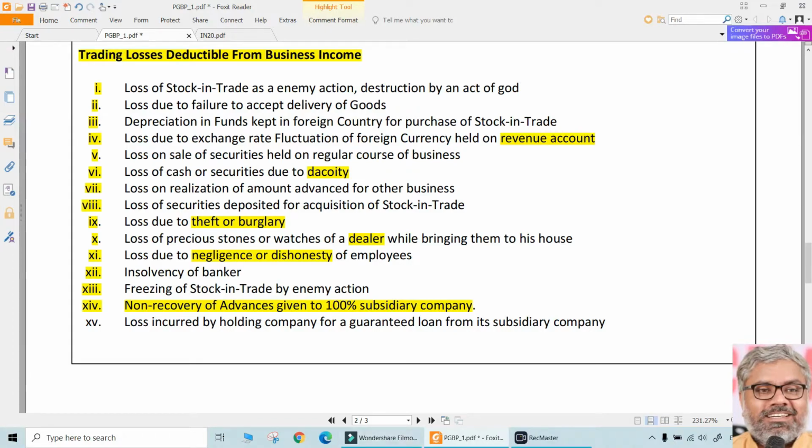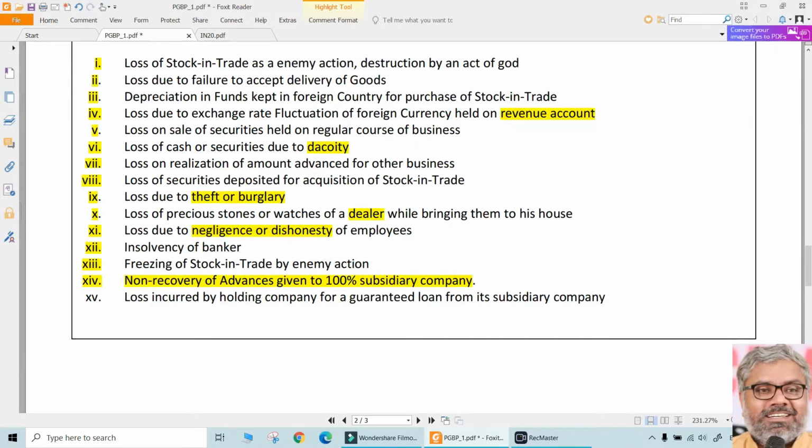Of course, not necessarily that the same judgment will be upheld in another case also. It all depends upon the facts of the case. We cannot consider this as law directly as an act or a provision. No. In that particular case, it was allowed as deduction. That does not mean that court will always give the same judgment in all cases. If that is a way courts function, there will not be those many cases now, right? But still, why there are cases? Sometimes the judgments will be different also. Anyway, this particular judgment would have been given in a genuine case where really the holding company has given some amount advance to the subsidiary company, and subsidiary company really became bankrupt and it could not pay back.